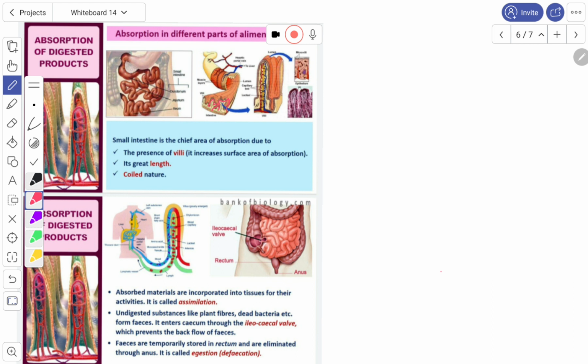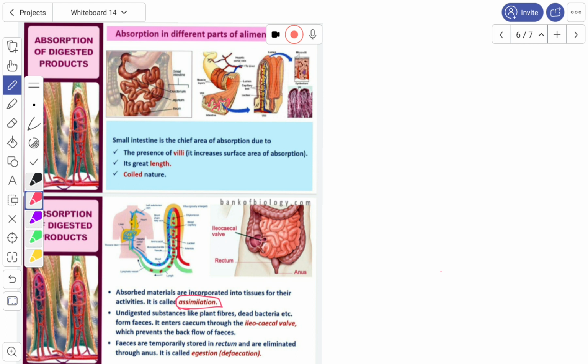Then absorbed materials are incorporated into tissues for their activities. It is called assimilation. This is an important question: what is meant by assimilation? Assimilation means the utilization of the absorbed substances by the tissues.